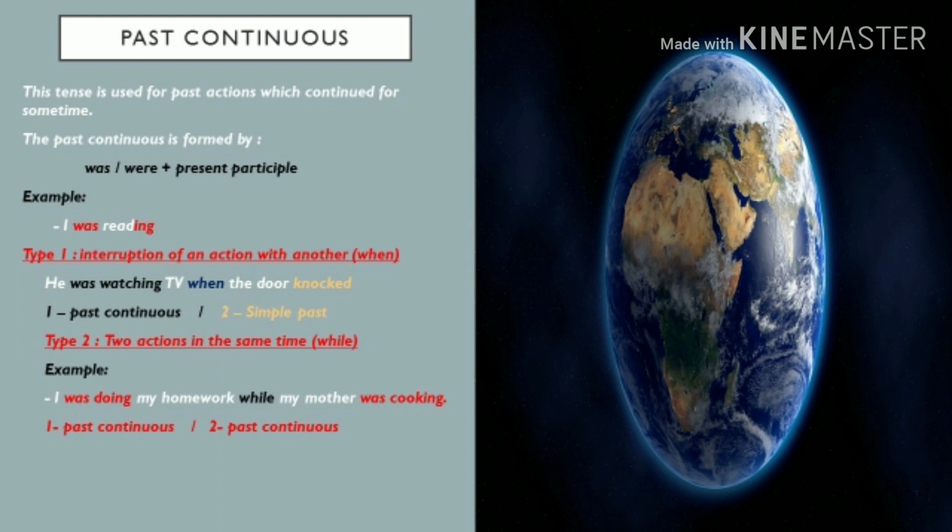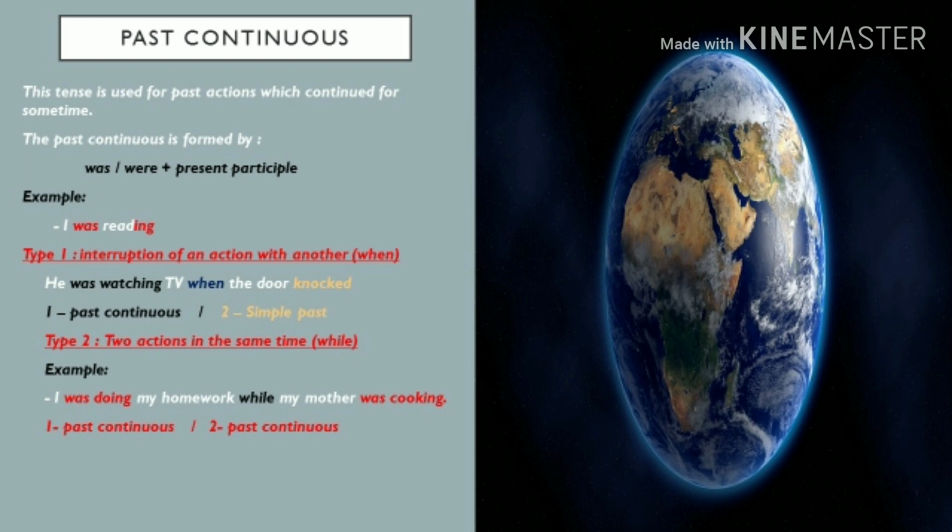The past continuous is formed by was or were plus present participle. What is the present participle? It's verb plus ing. Example, I was reading.